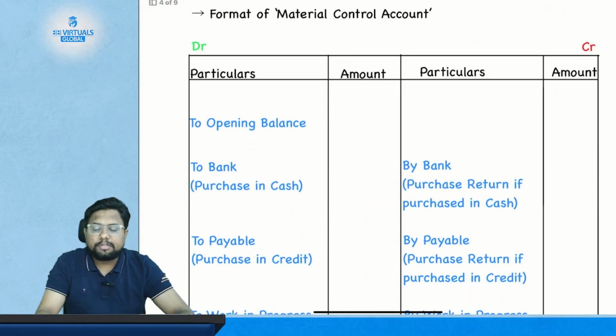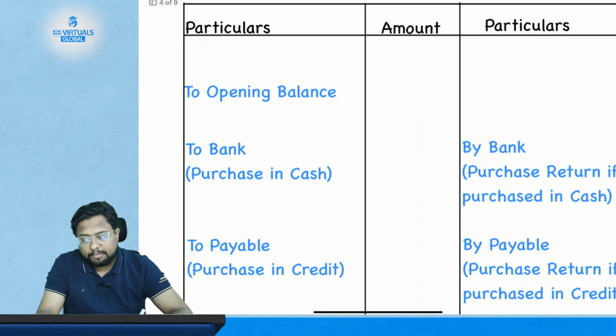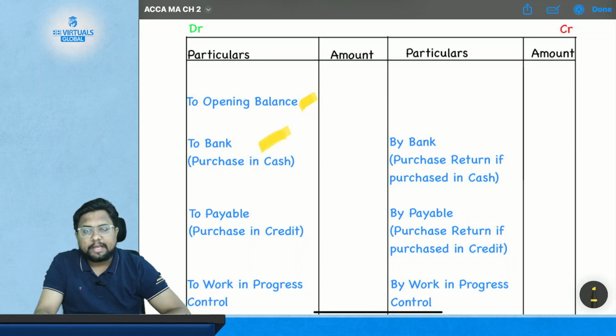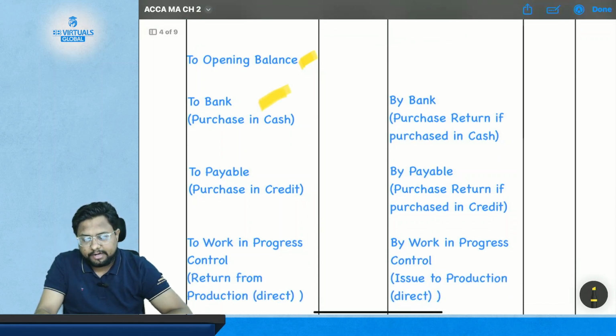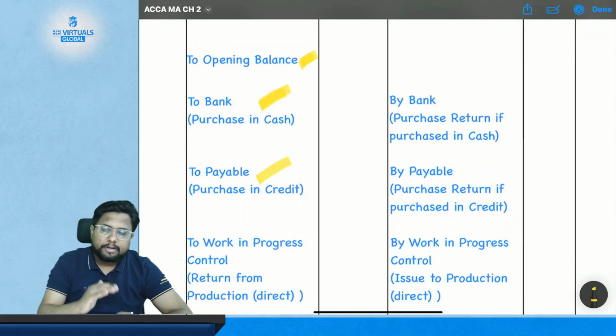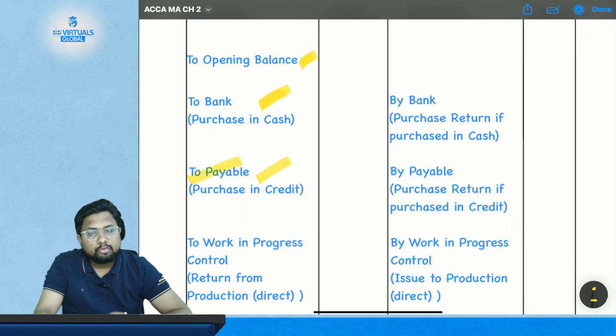Then we discussed the material control account, where your opening balance will be shown on the debit side. Whenever you receive the material, if you have purchased for cash, it will be entered on the debit side. If you have purchased on credit, it will be debited on the material account debit side, but with reference to payables.